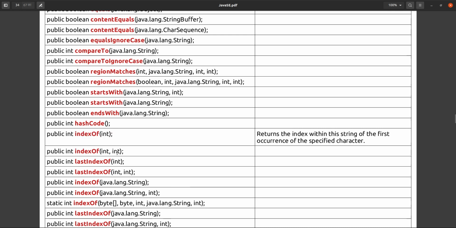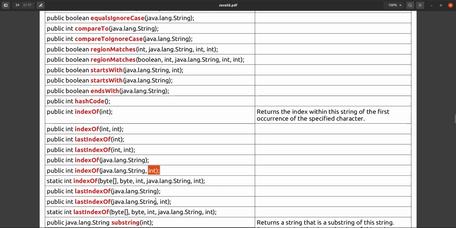Index of, starting from this index, it will give the index of this character from this index, like that only. Last index of, it will check from the last one. Okay, you can give an integer, no issue. The integer will be resolved with the character code only. You can give a string also. You can give a string and you can give an index. If you give this index, it will start searching from that index onward. It will include that also, and onward from that it will search.